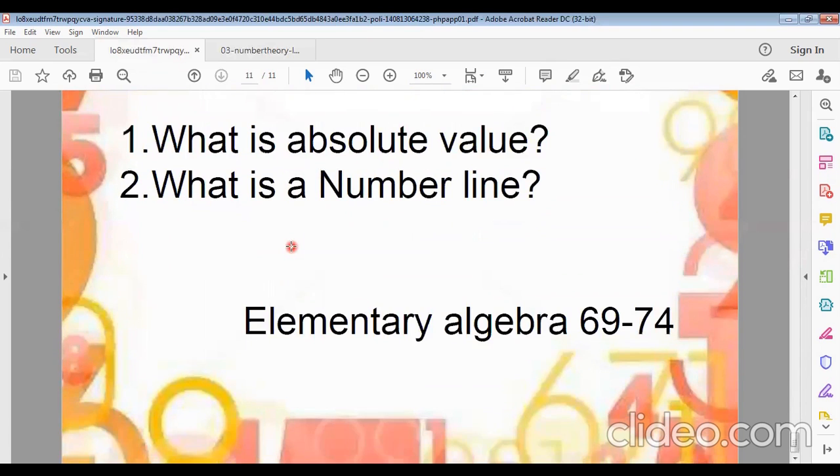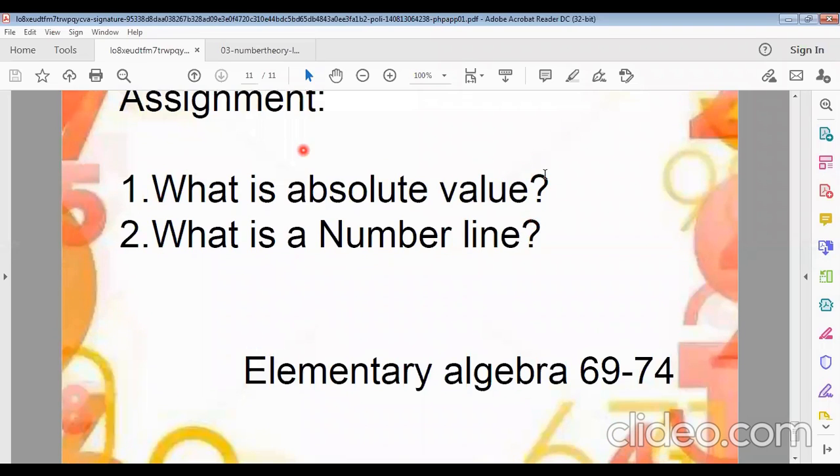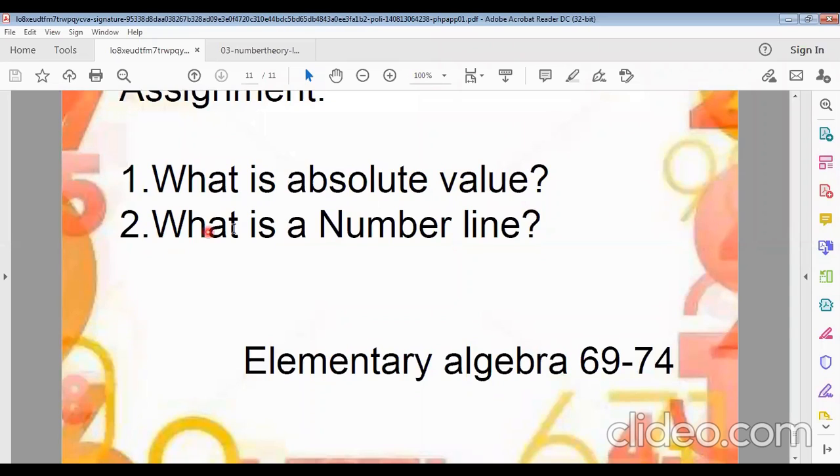Now, what is a number line and absolute value? This is homework for you. You can use Google and different books for this. What is absolute value and what is a number line? This will be homework for you.